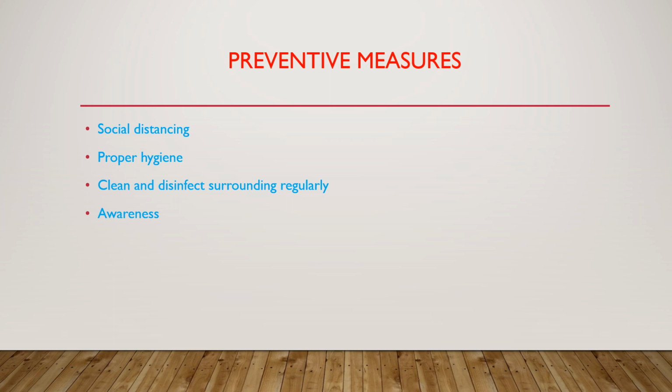It has been very well said that prevention is better than cure. In case of COVID-19, we can fight the disease by preventing exposure to this deadly coronavirus. For that, social distancing is a must, proper hygiene should be maintained, proper cleaning should be done, and awareness should be spread so that the whole community can come together to follow these steps.